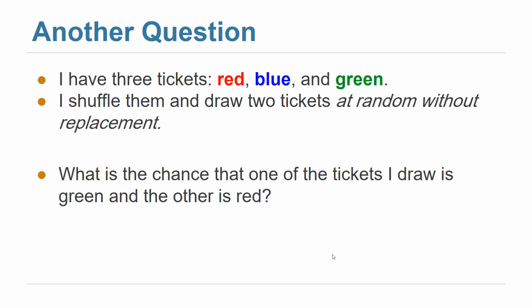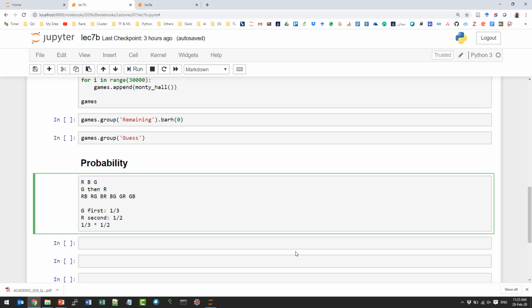I'm not asking for the answer now. What is the difference between this question and the previous one? The order here doesn't matter. In the previous one we said we want green first, then red. Here we said what is the chance that one of the tickets is green and the other is red. So let's see how we can do that.